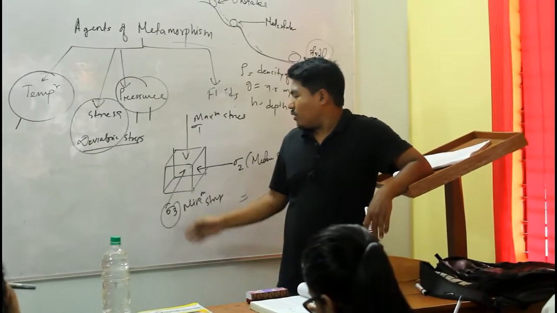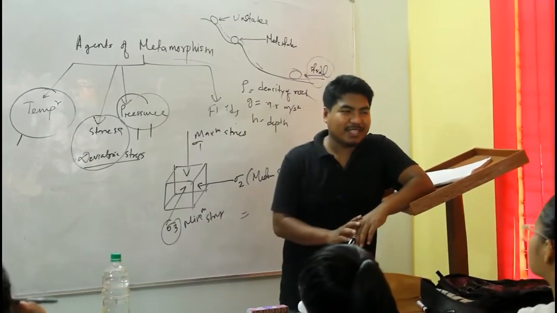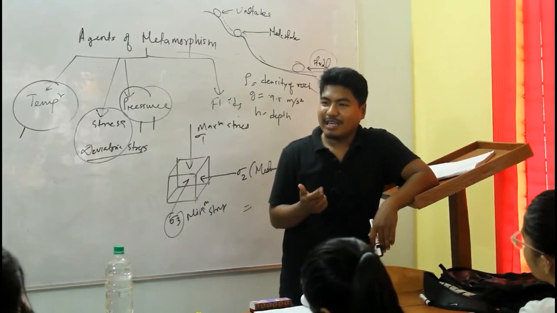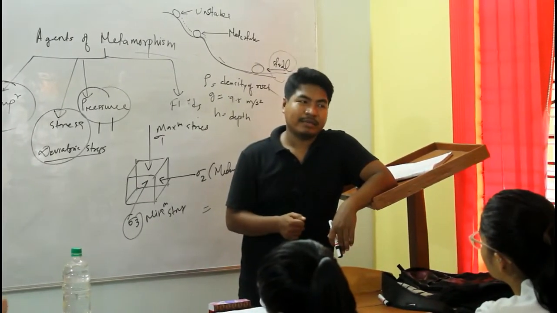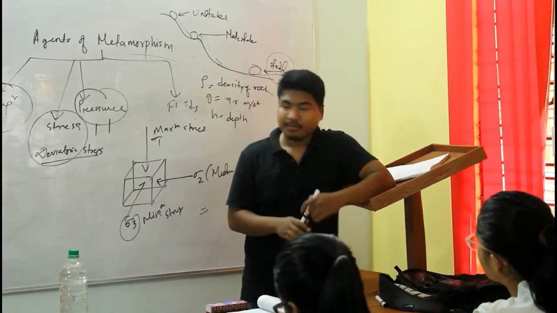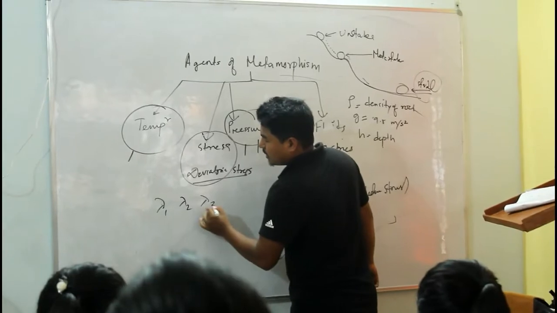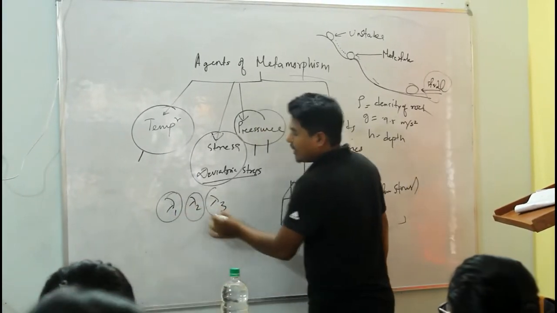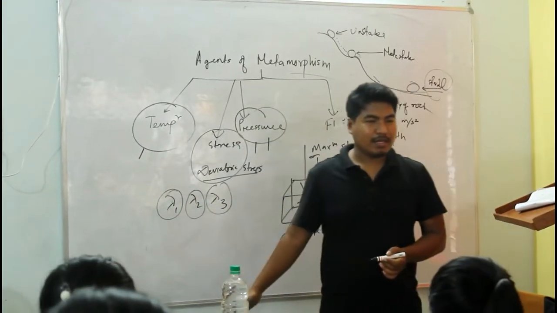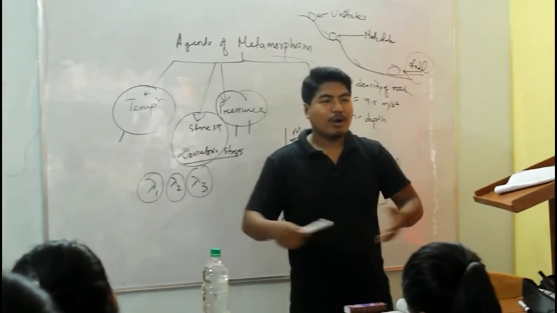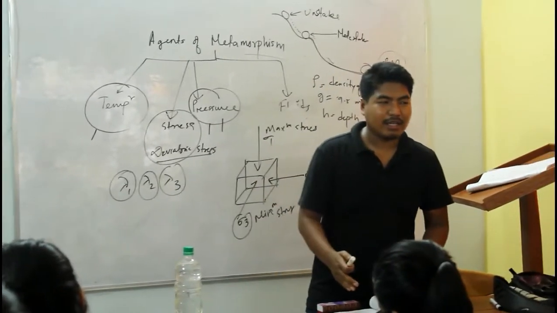The more important thing than sigma 1, sigma 2, and sigma 3 is lambda 1, lambda 2, and lambda 3. Lambda 1, lambda 2, and lambda 3 are your strains, maximum, intermediate and minimum strain. Okay. So we don't know how much stress was provided.